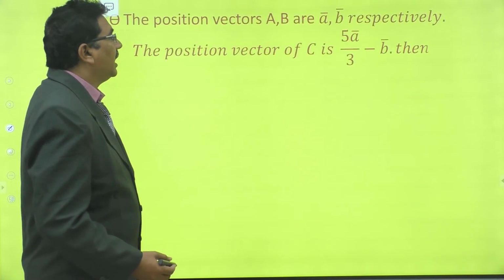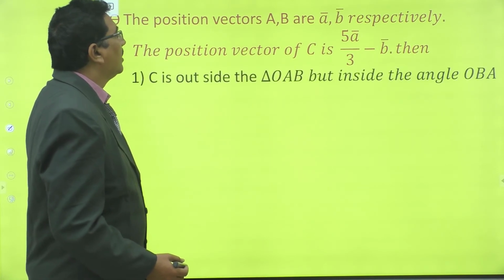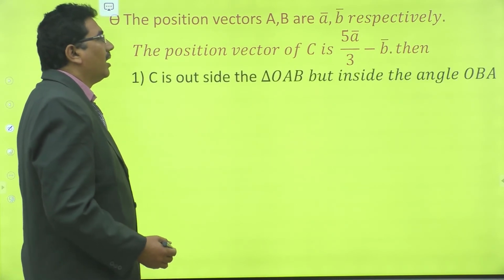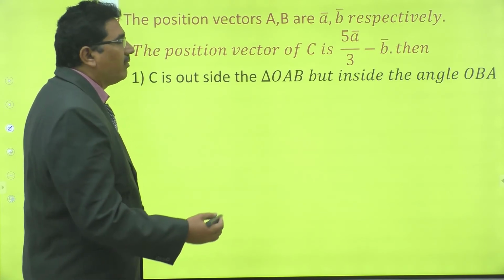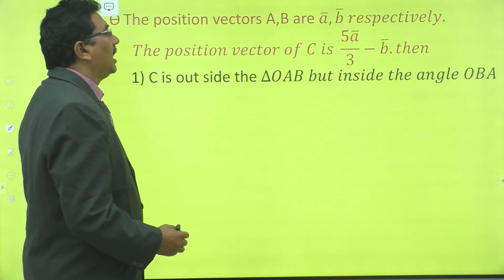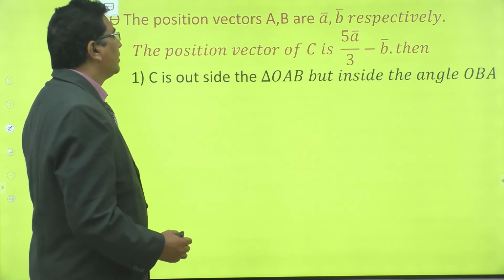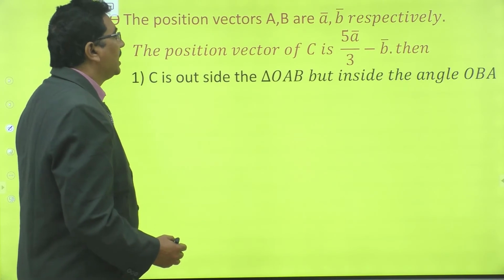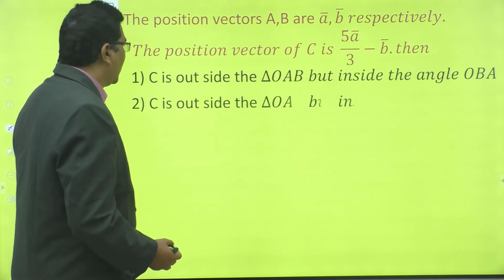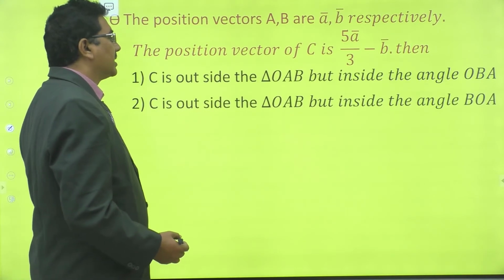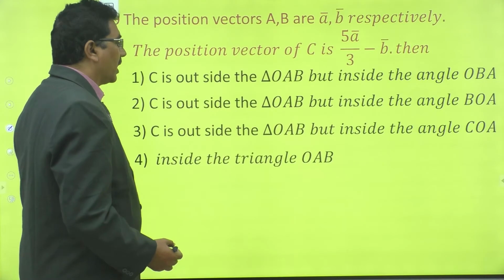Right, see the problem. The position vectors of A, B are A bar, B bar respectively. The position vector of C is 5 times A bar by 3 minus B bar. Then C is outside, then the problem is given like this. Right, okay.